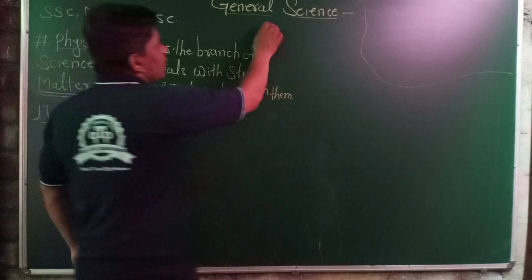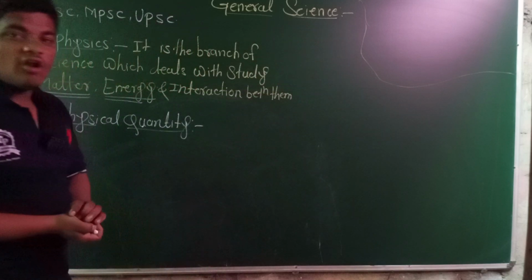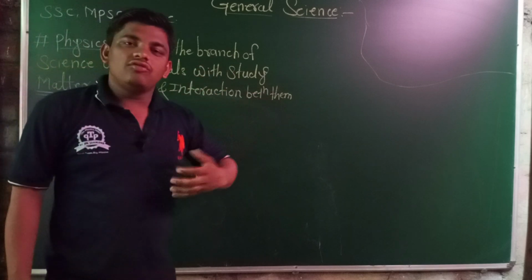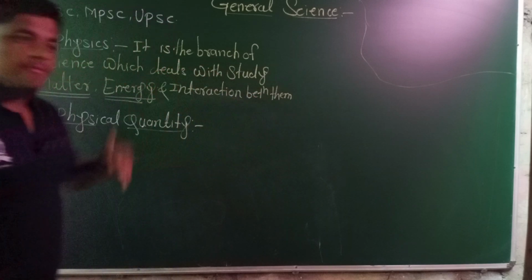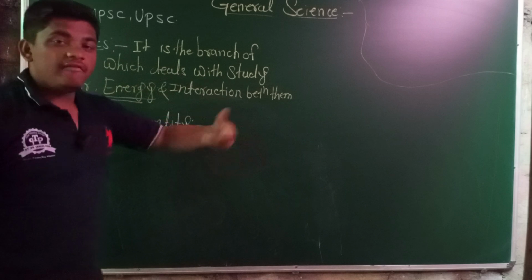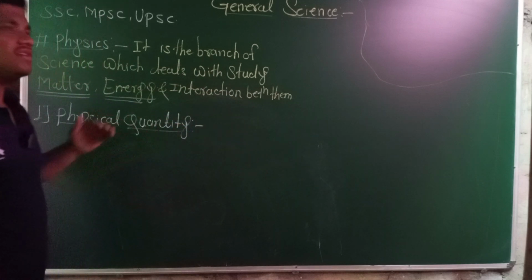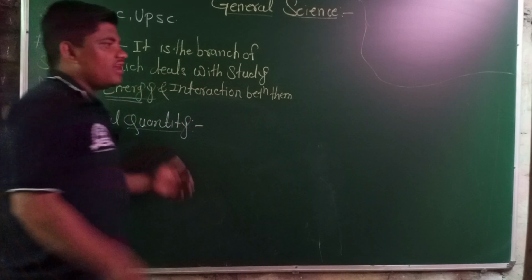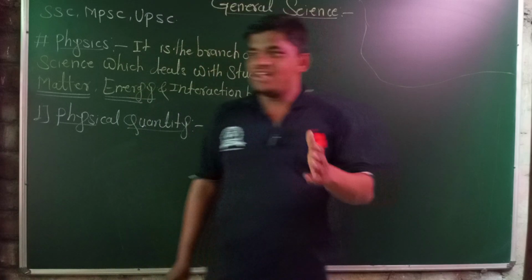The light comes from the sun to the earth. The speed of that light is also a physical quantity. The light takes a certain time to come from the sun to the earth, and time must be a physical quantity, because time is also measured in seconds, minutes, and hours.